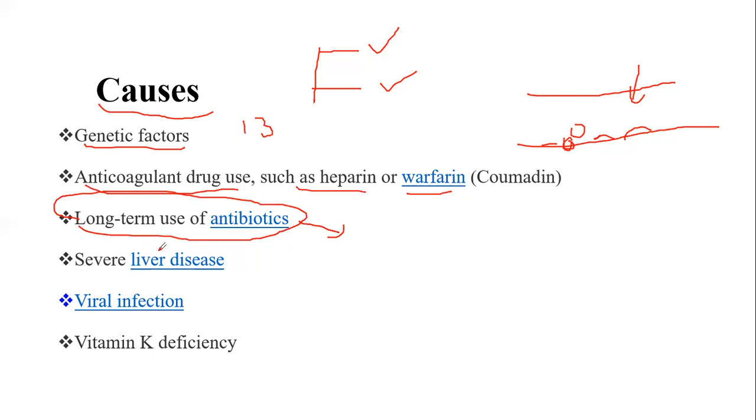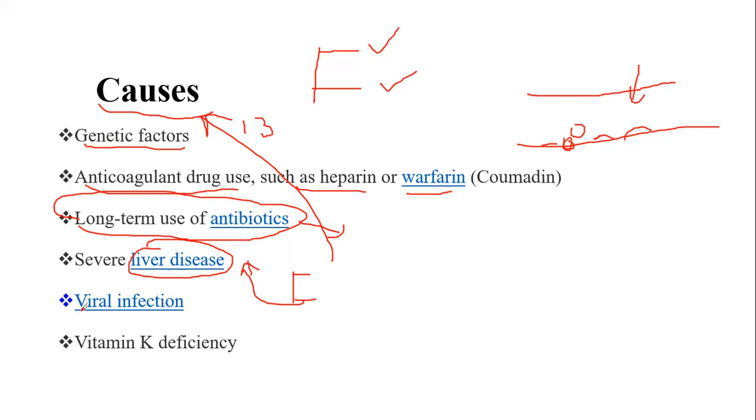And then liver diseases, as the liver produces different types of clotting factors, so one reason ये भी है कि liver disease जो है उसकी वजह से फिर coagulopathy हो जाए, जिस तरह मैंने पहले डिस्कस किया कि coagulopathy, either it will be the primary coagulopathy or the secondary coagulopathy. So primary coagulopathy is mostly due to some genetic factors, while secondary coagulopathy is due to certain types of liver disease or certain types of bleeding or blood vessel problems. So that will be the secondary coagulopathy.